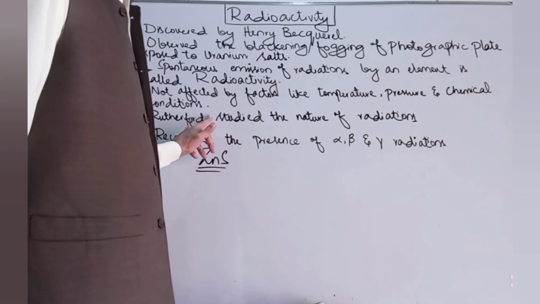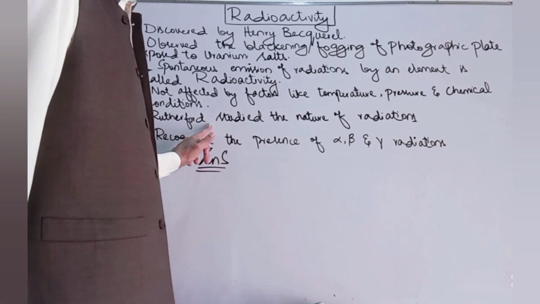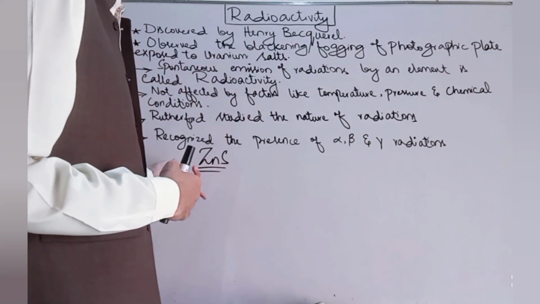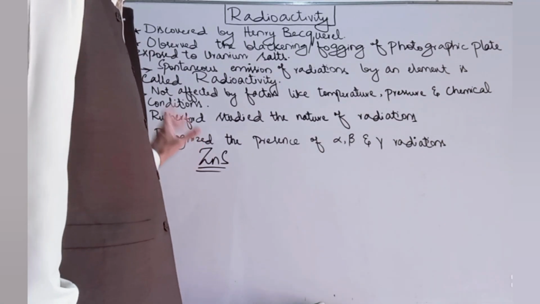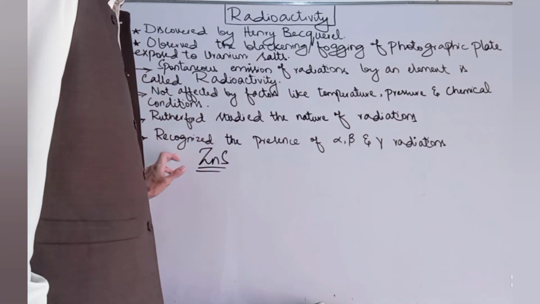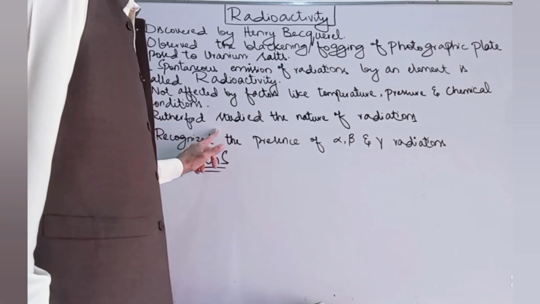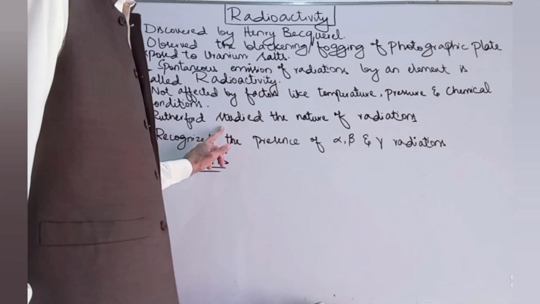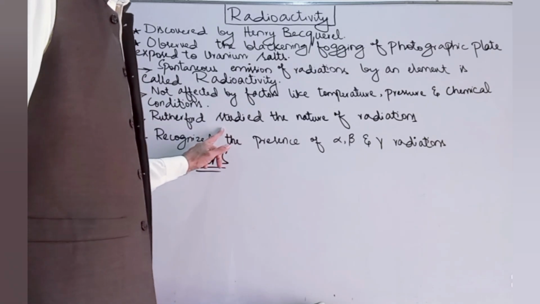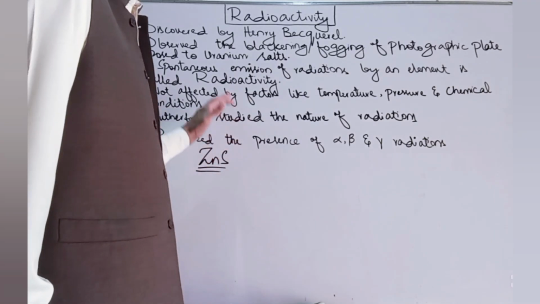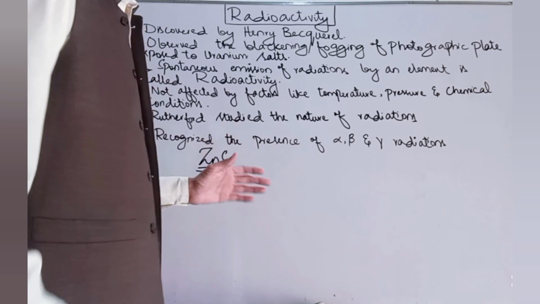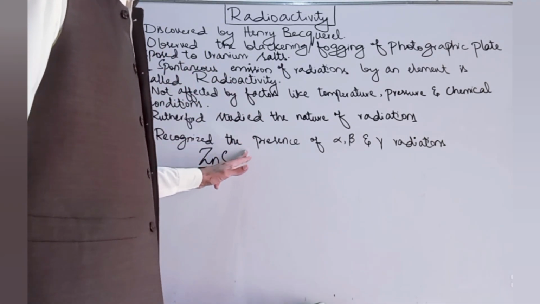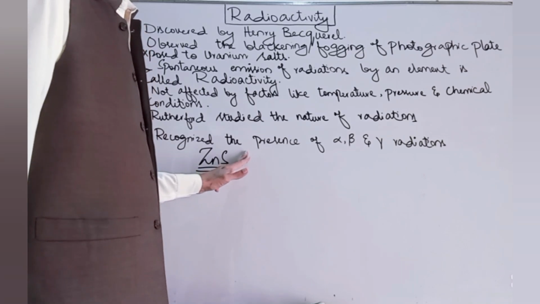After the discovery of radioactivity, Rutherford studied the nature of the radiation. Rutherford was the person who started working with the nature of radiation, and he observed that there were three major types of radiation produced from radioactive material, which he named alpha, beta, and gamma radiations. He studied the nature, composition, and properties of these radiations by using an electric field.